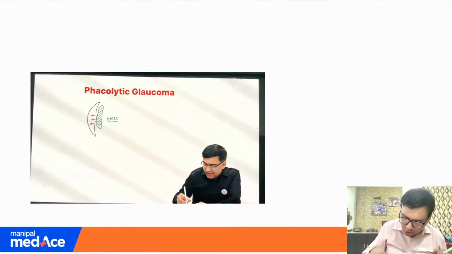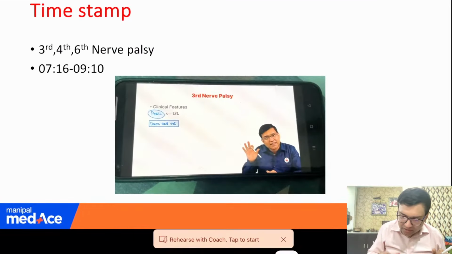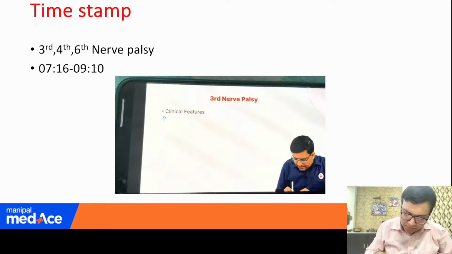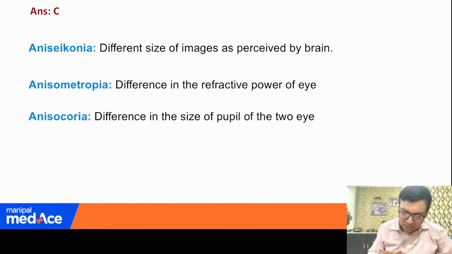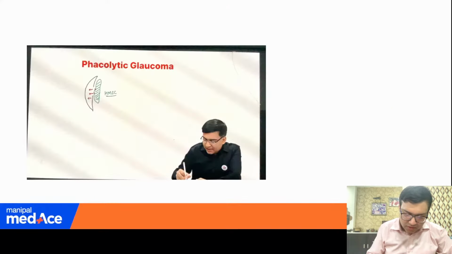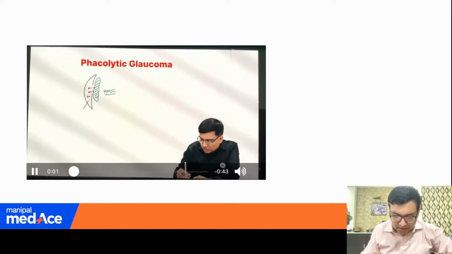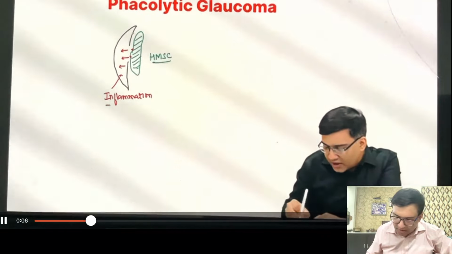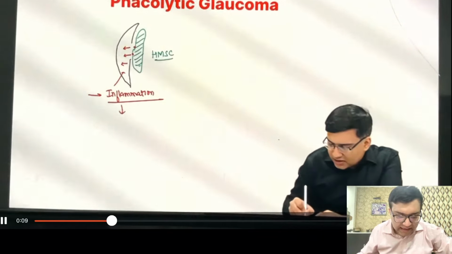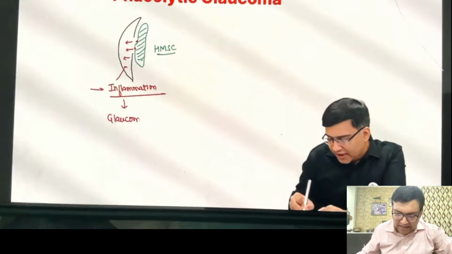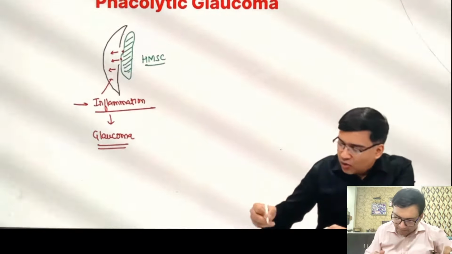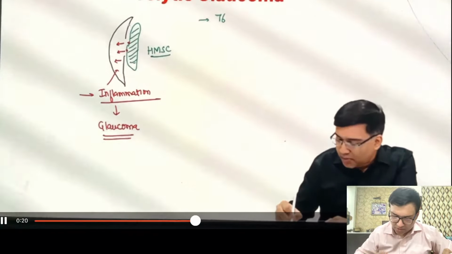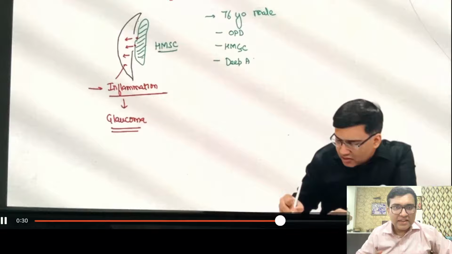And I will just show you again the question straight from the app. As you can see here, there is a question on phacolytic glaucoma which we are talking about, and that was directly the question that was being asked, and where I have very clearly told about there is a deep anterior chamber.